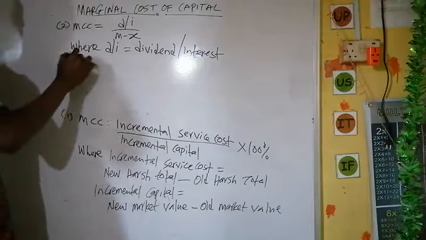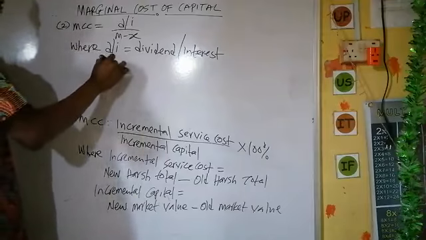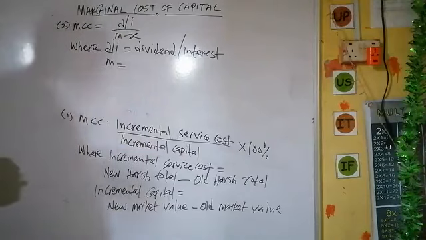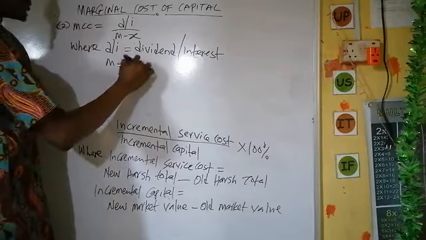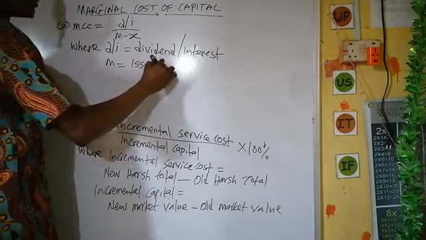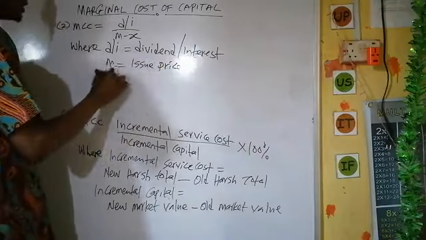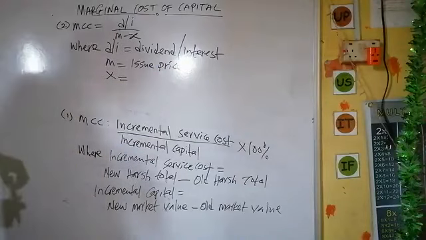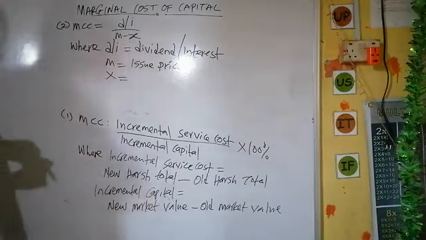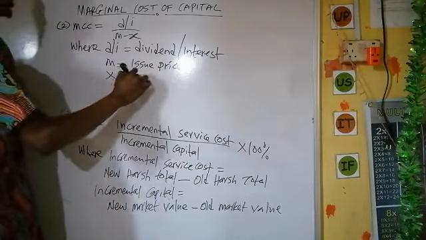Where N is equal to issue price, and S is equal to issue cost.